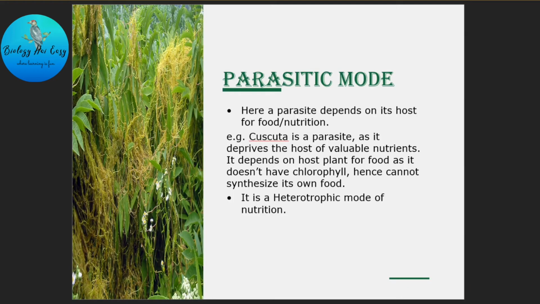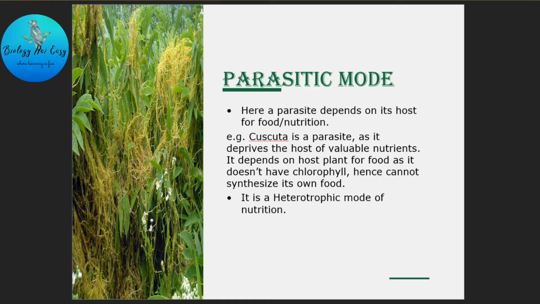In parasitic mode of nutrition, there is an interaction between host and parasite. If you see this picture, you will see a mesh-like yellow color structure and a green leafy tree. The mesh-like yellow structure is Cuscuta, which is also known as Amarbel in Hindi. It is a parasite. It is incapable of synthesizing its own food because it lacks chlorophyll, whereas the green leafy tree is capable of synthesizing food with the help of chlorophyll that is present in its green structure, and through the process of photosynthesis it can synthesize carbohydrates.